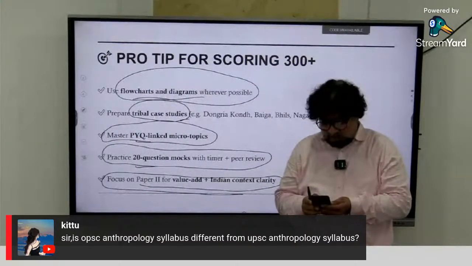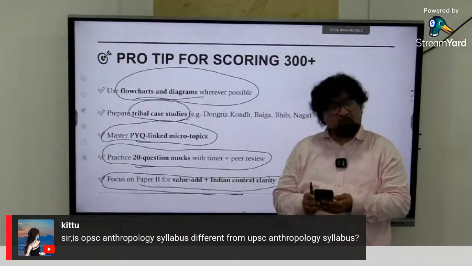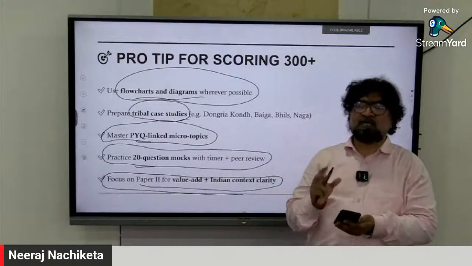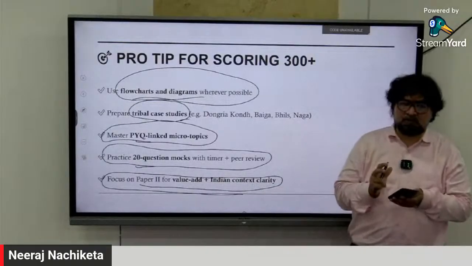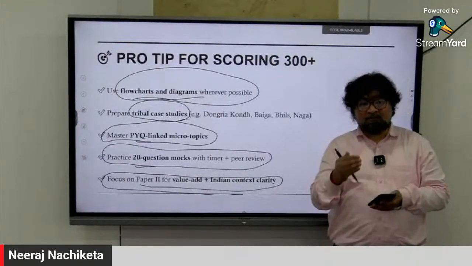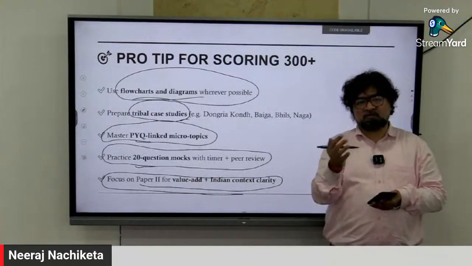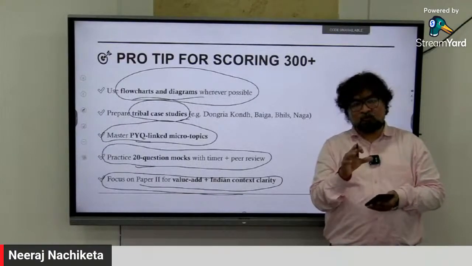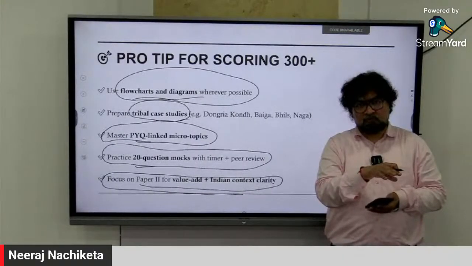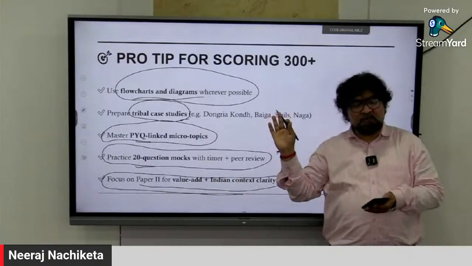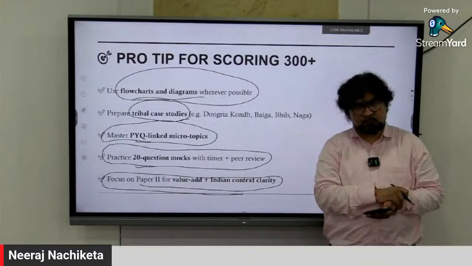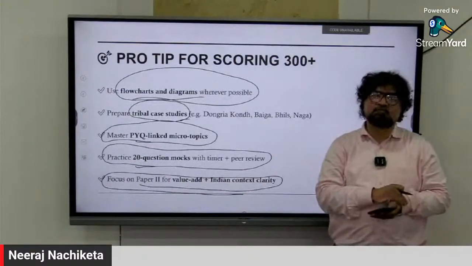Then another person is asking, is the OPSC anthropology syllabus different? No, same. The OPSC anthropology syllabus is the same as the UPSC anthropology syllabus, but questions on the tribes of Odisha will be asked. There you have to look from the tribal development and tribal aspect, particularly of paper 2. We'll cover the national level, same as UPSC, but we'll also cover Odisha state. That will be covered there also.